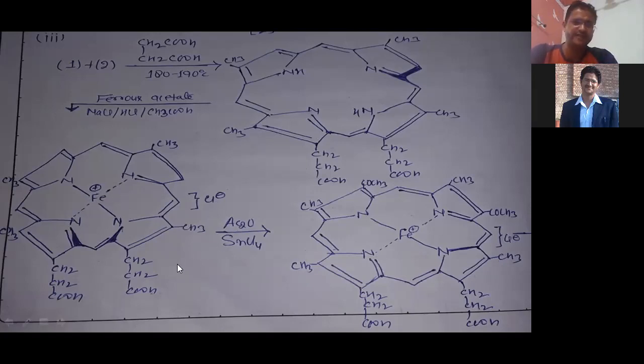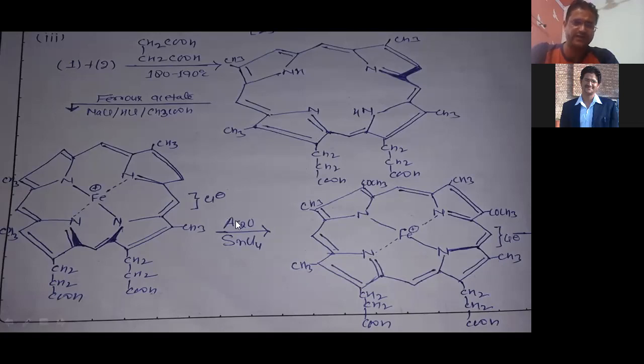Now, if they react with Ac2O in presence of SnCl2, then at this active site, the active site is left, and at this site, 2 beta positions are left. The rest of the beta positions are occupied by methyl group or propanoic acid, right? Because the rest of the beta positions are occupied by methyl group and propanoic acid. It means only 2 beta positions are left, right?